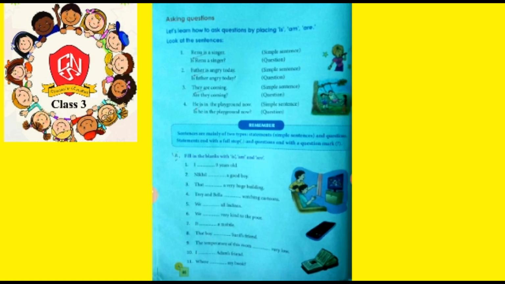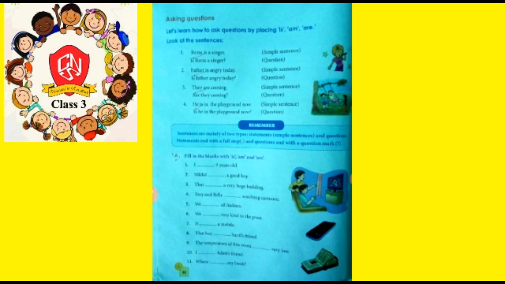Sentence number 2, Nikhil dash a good boy. Here also the sentence is in present tense and the subject is singular. That means Nikhil is the name of one particular boy. The subject is singular. That's why we will use the helping verb is. So Nikhil is a good boy. Number 3, that dash a very large building. So here also you can see the subject is singular because that refers to a singular noun or pronoun. That is why we will use the helping verb is after that. That is a very huge building.